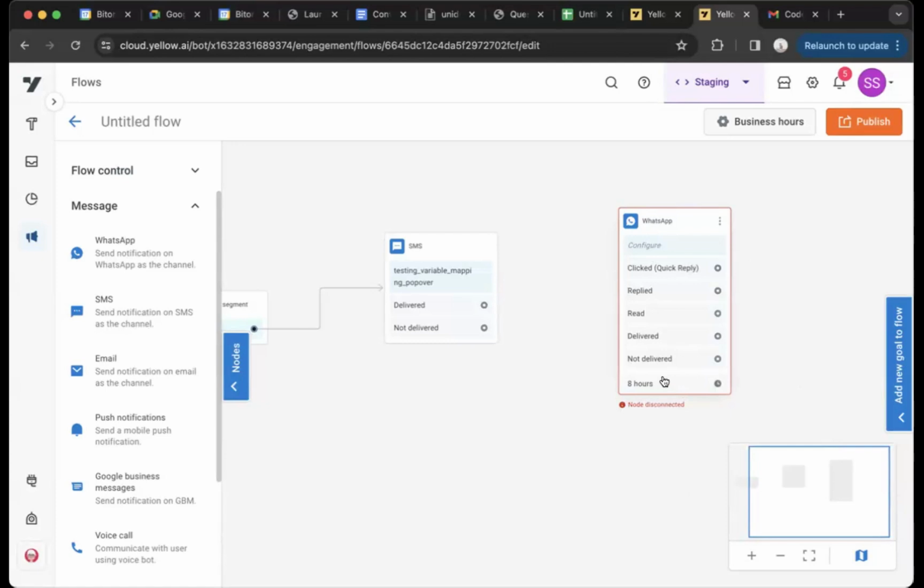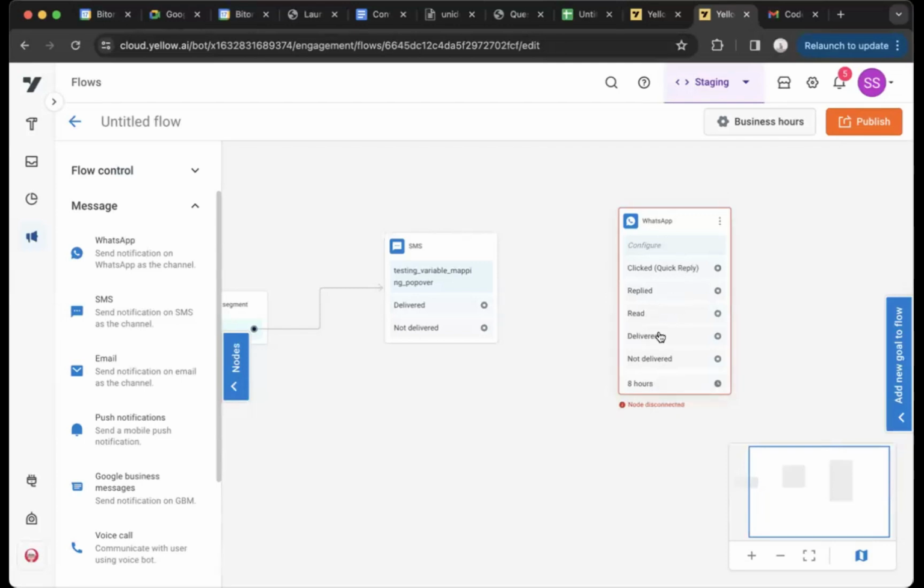So the message gets delivered to you at whatever time. If there are 100,000 users, not everybody will obviously get the message at 5 p.m. At 5 p.m. it will start, and then on the basis of the API rate limiting, users will start getting the message. Let's say I got the message at 5 p.m. It will wait for me to engage with the message up to 8 hours. So 5 plus 8, that is 1 a.m. in the night. It will wait till 1 a.m. for me to see if I read the message, replied, or clicked.